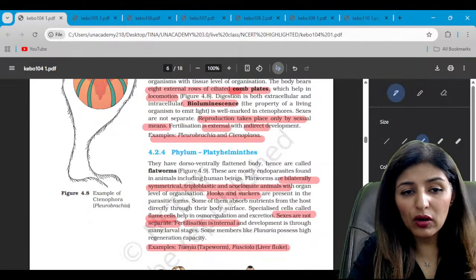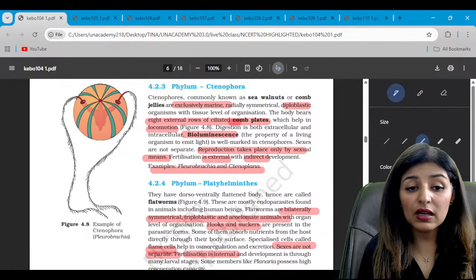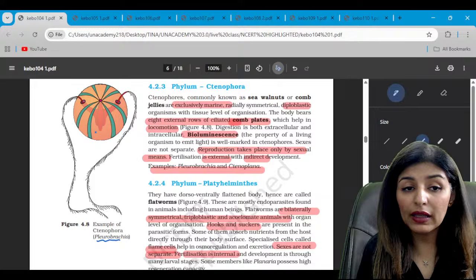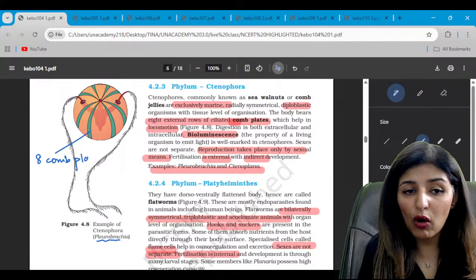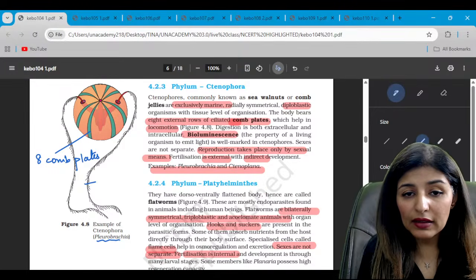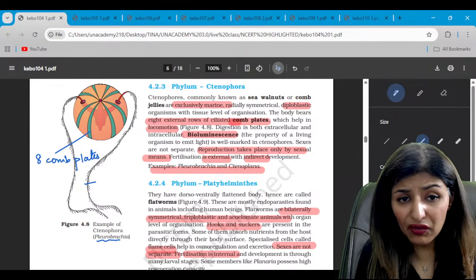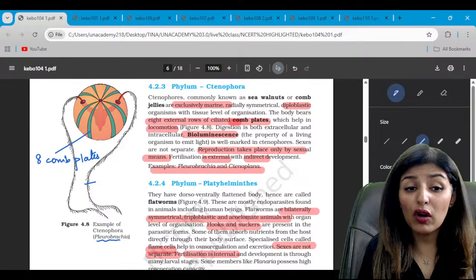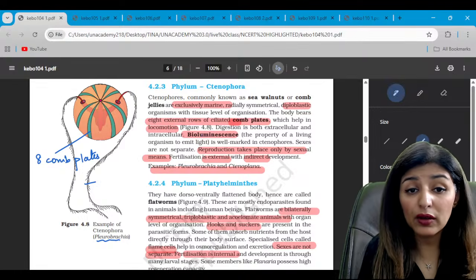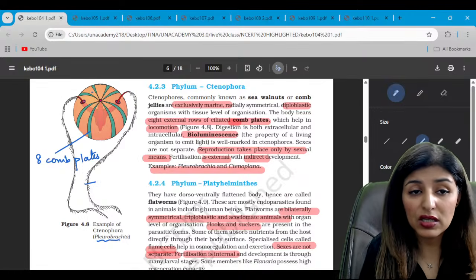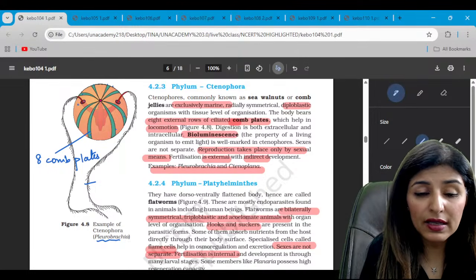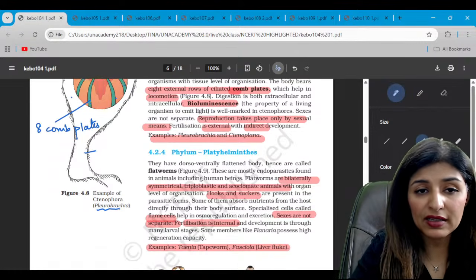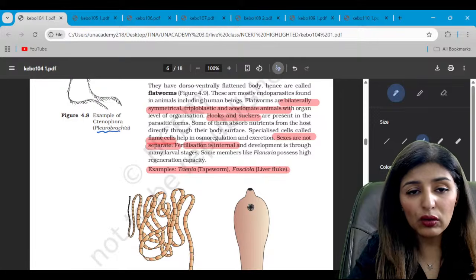Right. Moving on to the next diagram, which represents a Ctenophora or Pleurobrachia. So these green things, these are 8 ciliated comb plates. These are the 8 comb plates. While these are the tentacles, which have what? Colloblasts, right? And it also shows bioluminescence. So do we see 8 comb plates? 1, 2, 3, 4, 5, 6, 7, 8. 8 comb plates is a characteristic feature of Ctenophora, right?